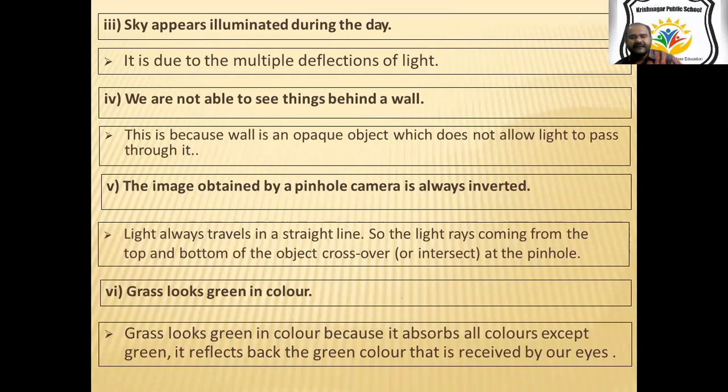Actually, whatever color we find surrounding us, those objects absorb all other colors except that color. So that means an object is looking green because it is not absorbing green color. An object is looking red because it is not absorbing the red color, but it is absorbing all the other colors. And black absorbs all the colors, so it does not reflect any color, so it looks black.